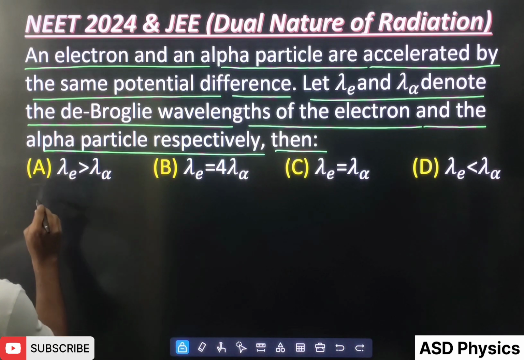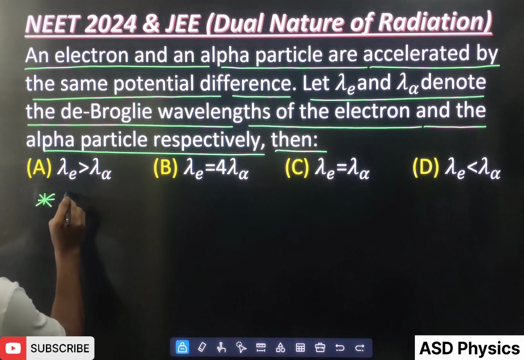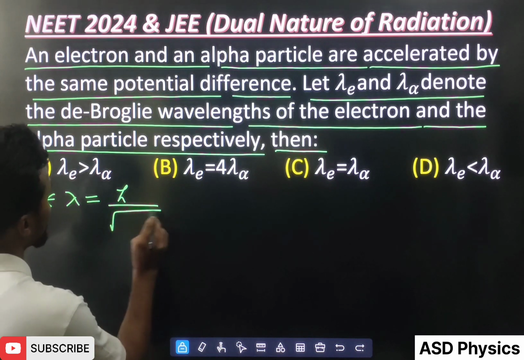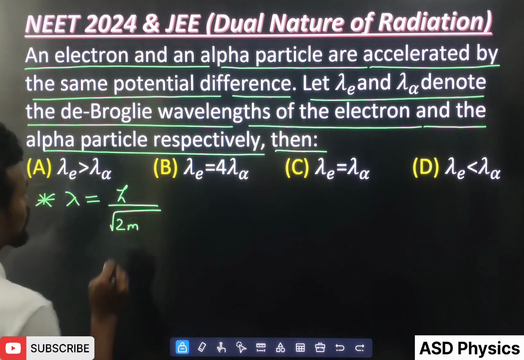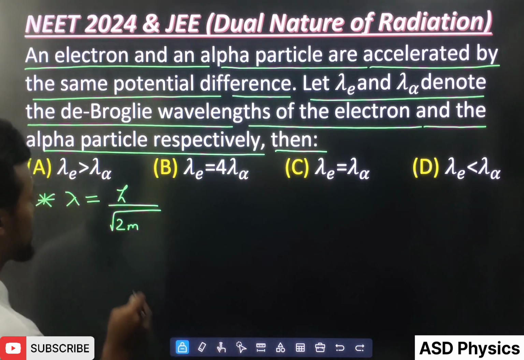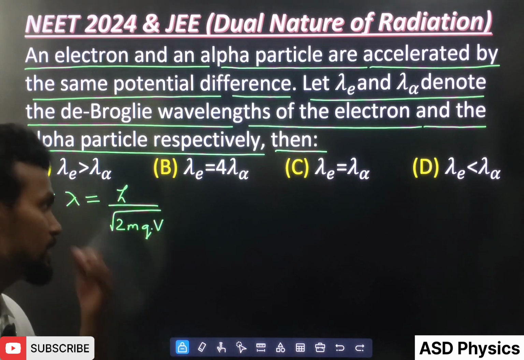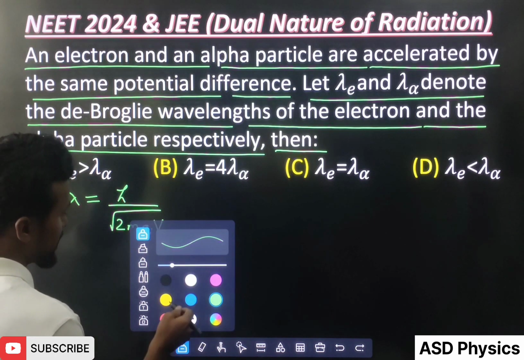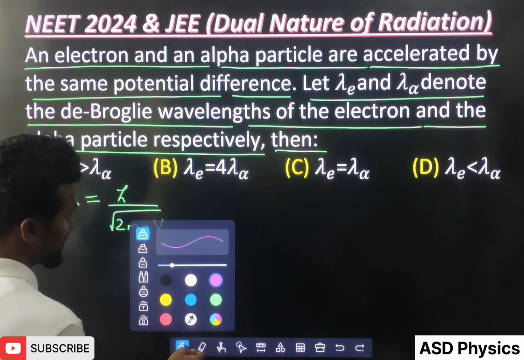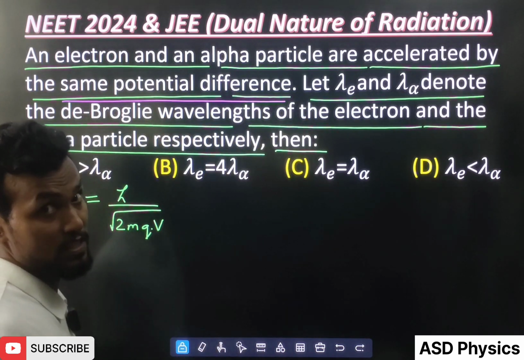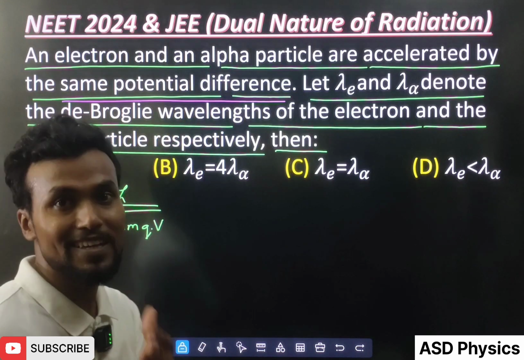Remember that in the de Broglie hypothesis the wavelength is given by lambda equal to h by root 2mK, where K is the kinetic energy, and that kinetic energy we can write as qV. Now in the question they are telling us the potential difference is the same. For this specific case only we are going to solve it.